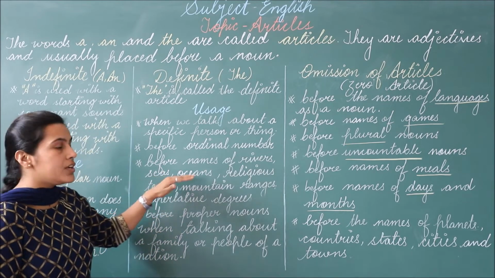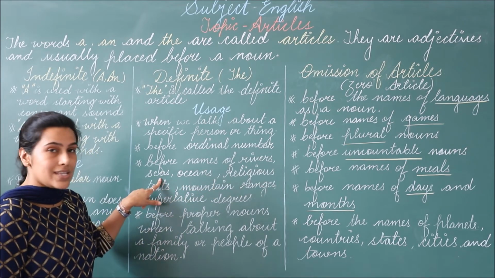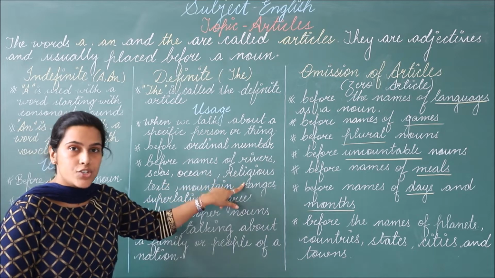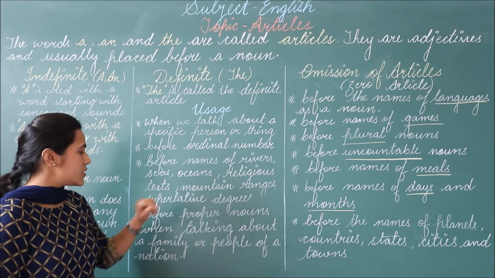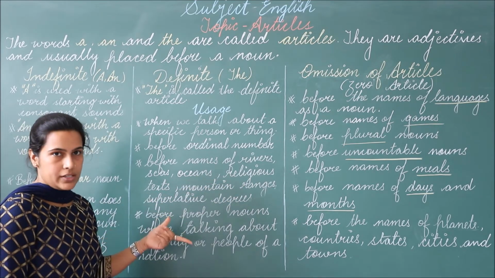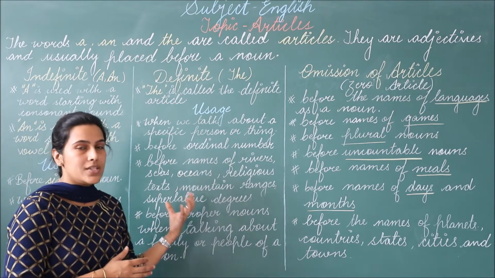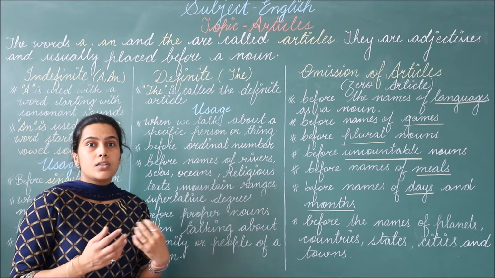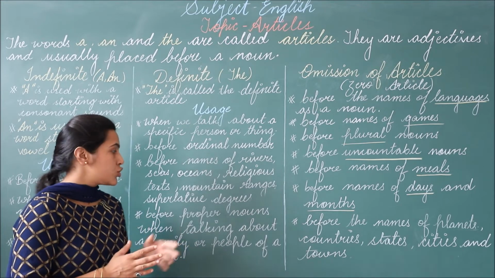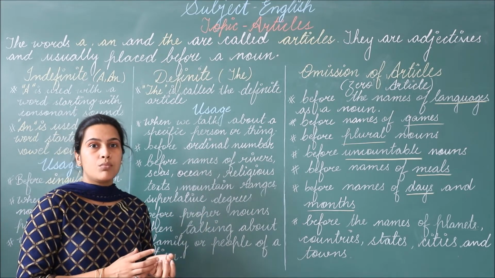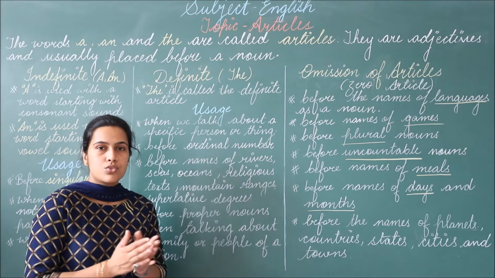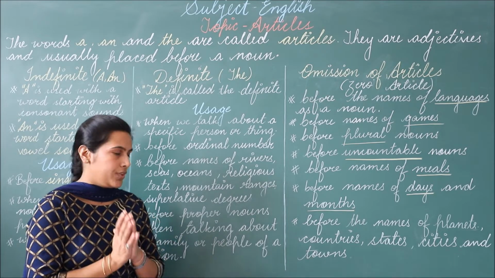Then we have before names of rivers, seas, oceans, religious books, mountain ranges, and superlative degrees. We use article the when we talk about any of these things, like the Ganga, the Himalayas, or a superlative degree, the most intelligent. So we use article the before them.